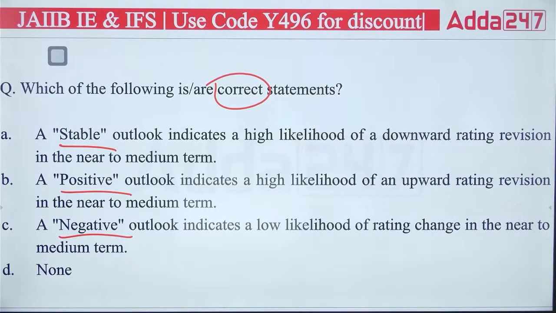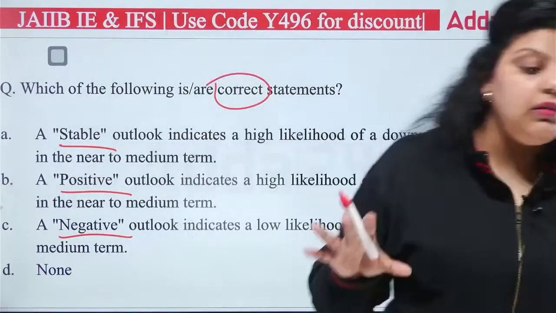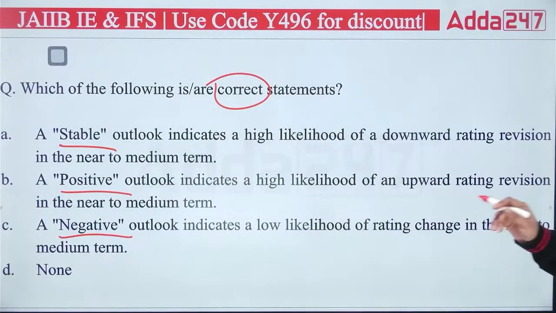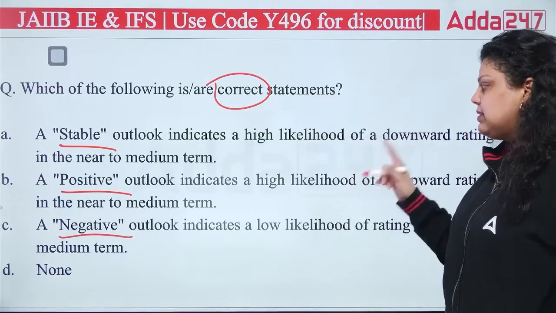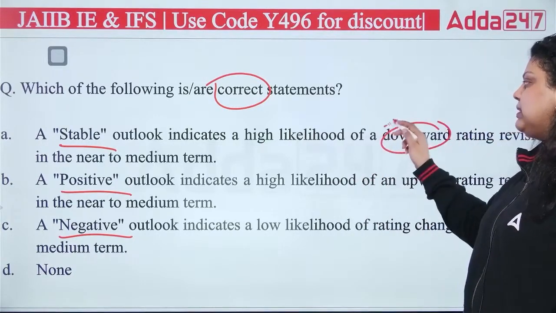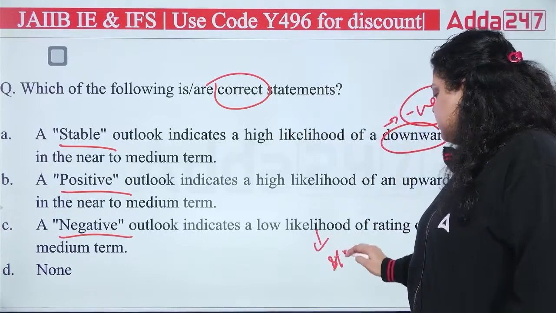And the third is saying a negative outlook indicates a low likelihood of rating change in the near to medium term. So which of the four, we have to find out. Stable will be a kind of likelihood of a rating change, like there is very low chance it will change, right? But if it is negative, there is a high chance of a downward move. So this one is the negative definition. This is for the stable definition.